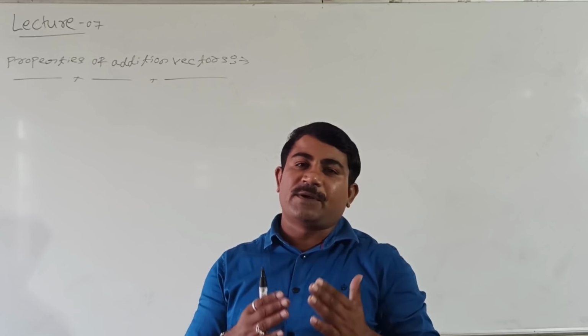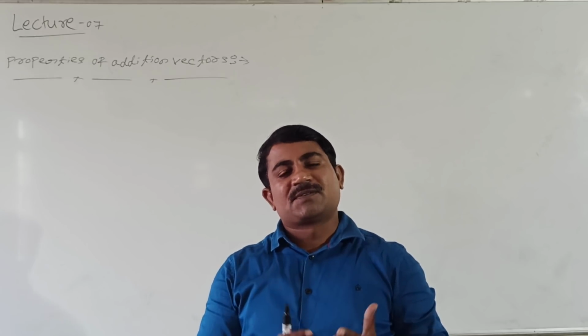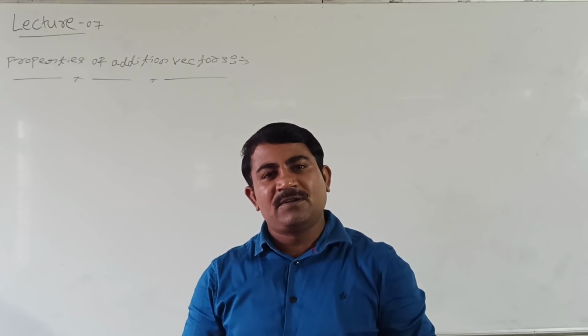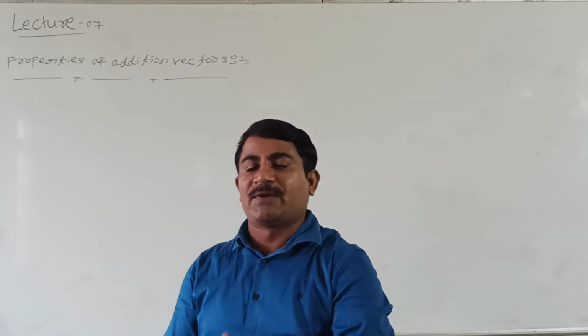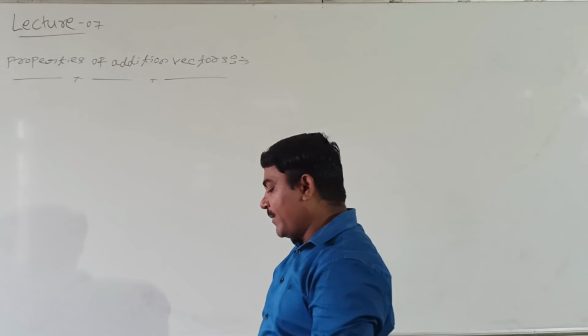One property is that it obeys the commutative law. Second, it obeys the associative law. And third, it obeys the distributive law. So addition of vectors mainly obeys three laws.